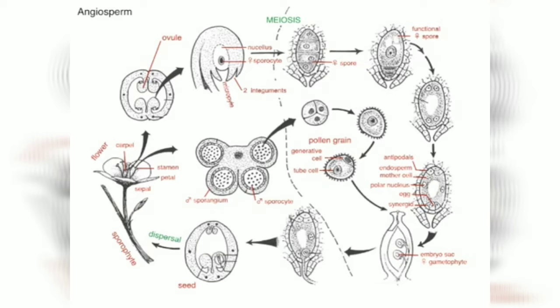And then those pollen grains will be dispersed during pollination. Pollination could happen by insects or by hummingbirds or by bats or by wind. Lots of different types of pollination. Pollination is the movement of pollen grains from the stamens that produce them to stigmas, often of flowers of a different plant. And then the pollen grains germinate and they grow a pollen tube. That pollen tube will have 2 sperm nuclei inside of it. It will then get to the egg and fertilize the egg, and that makes a zygote.